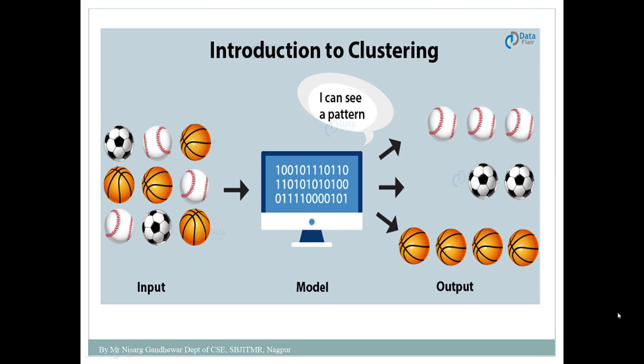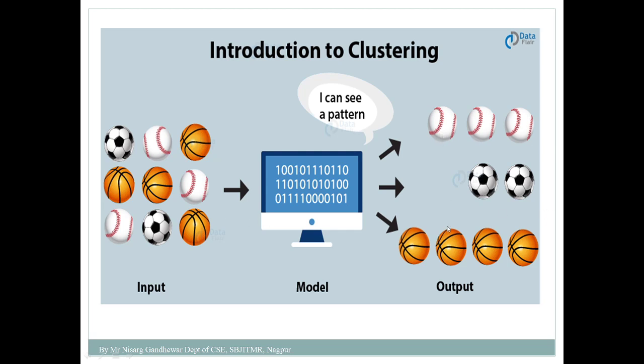Again here is a simple example. To my machine I am going to provide different kinds of balls, and I will ask that machine to group the balls into different categories. Based on the capability or learning of that particular model, it will divide this into three different categories, based on the color combination adopted in those balls.